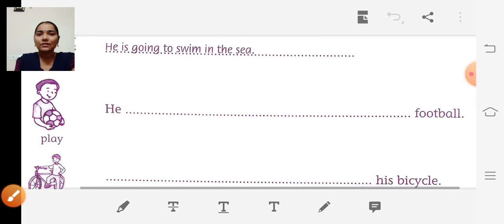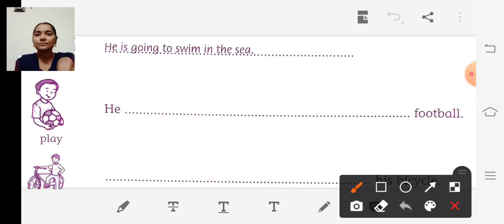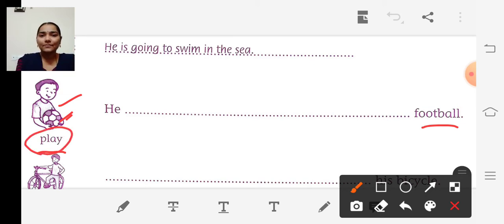Look at the second picture. He is a boy having a ball, isn't it? What is the word they have given? Play. He is having a football and they have given the clue word "play". Using this word we are going to fill in the blanks.